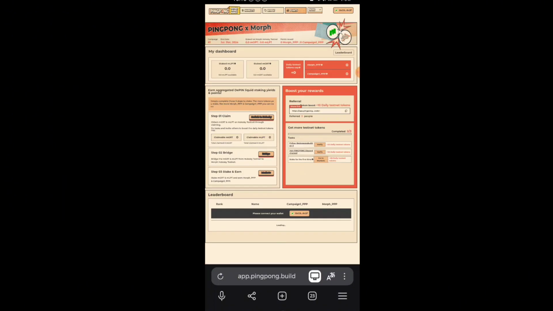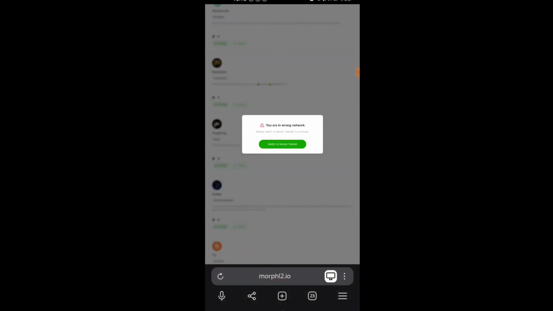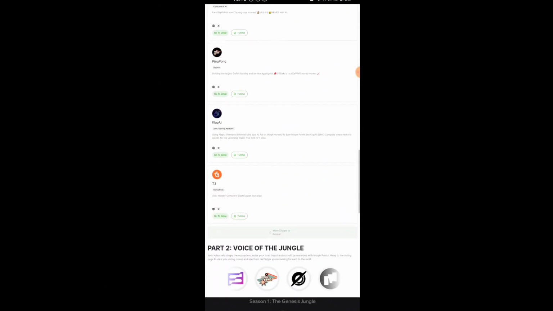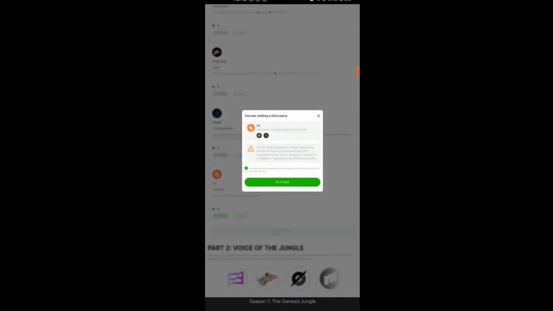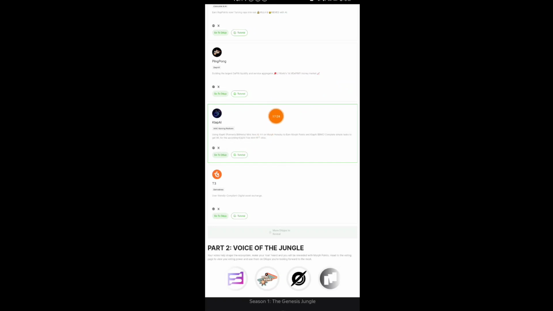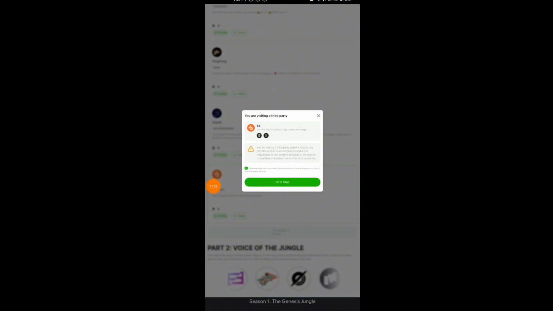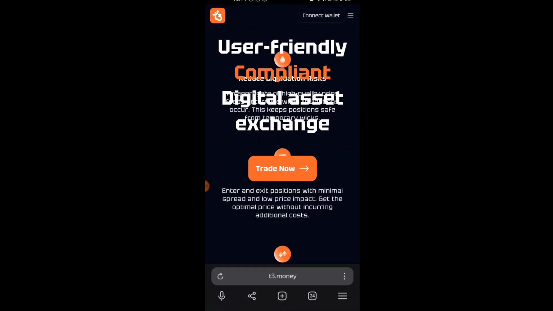Okay, after you do that, we have already done every task, and now we come back here, and here we go, the ecosystem of the testnet, and here is the last one, Club AI. You don't need to do this, and T3 I haven't done this work here because I tried. So I'm showing you Club AI. It is just for PC. I haven't yet. So T3 is a trading platform. You can trade. So it's simple, as before, we did work in the Morph testnet. Okay, t3b.money. So here we go.